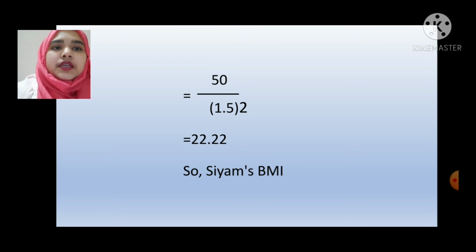Dear student, if the height is in centimeter, you have to convert it into meter. Then calculate the BMI. You already know that the ideal range of BMI is 18.5 to 24.9. As Siam's BMI is 22.22, Siam's BMI is in the ideal range.